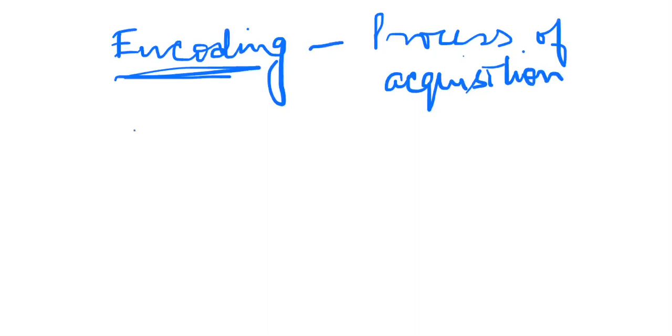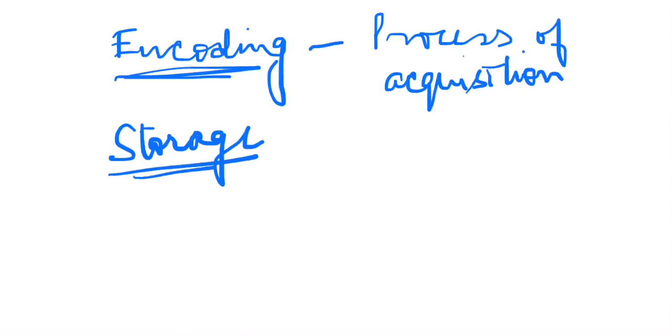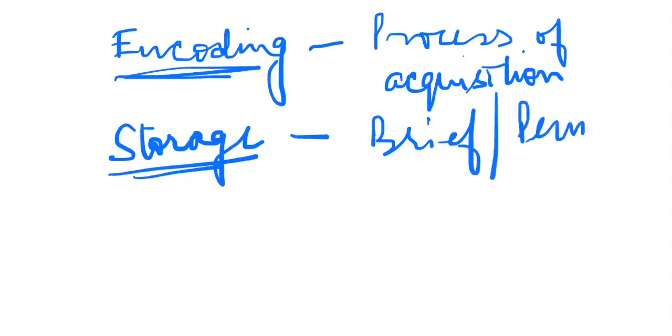The second is storage. That encoded information needs to get stored, either for a brief time period or permanently, or for a longer duration. That is the second aspect, storage.